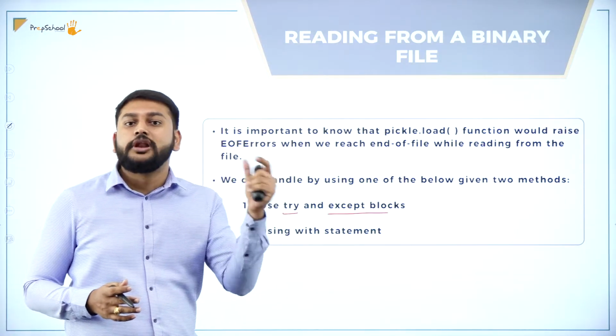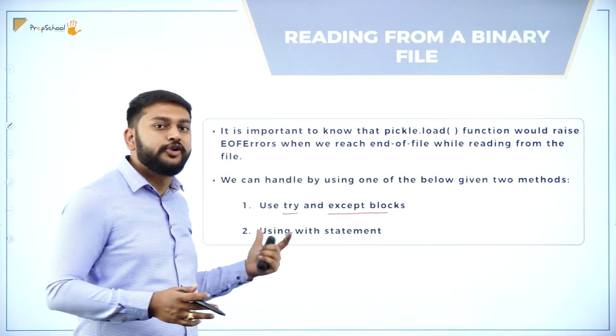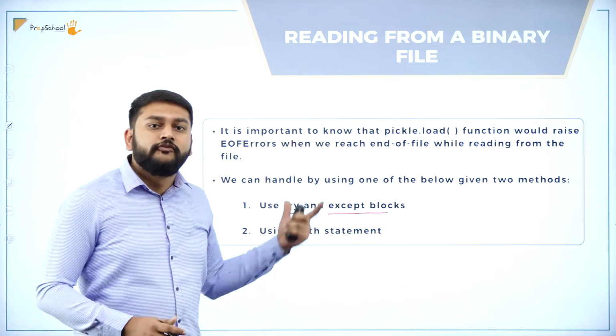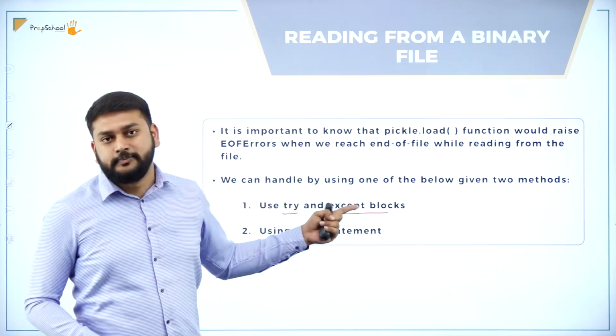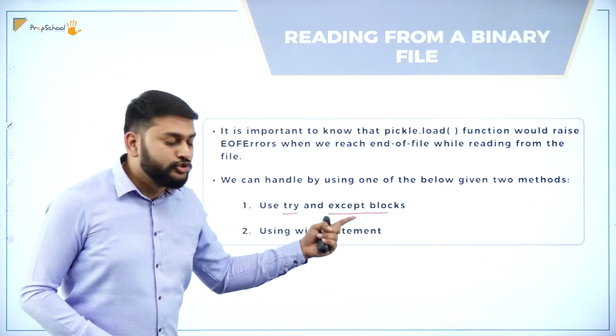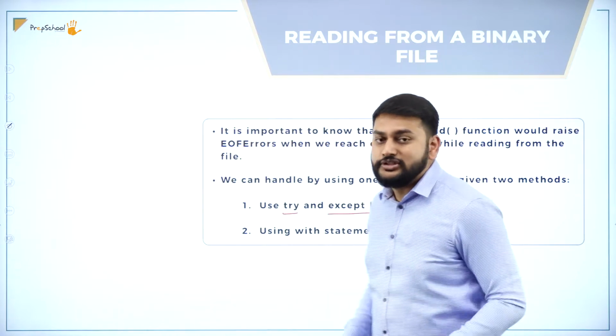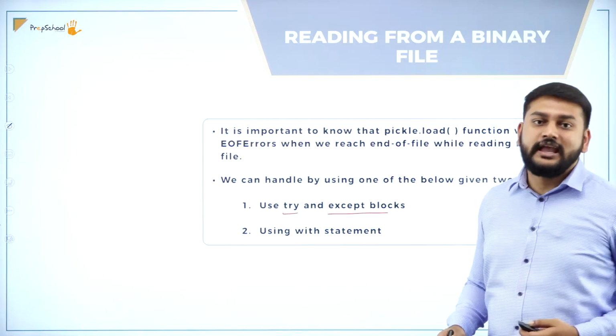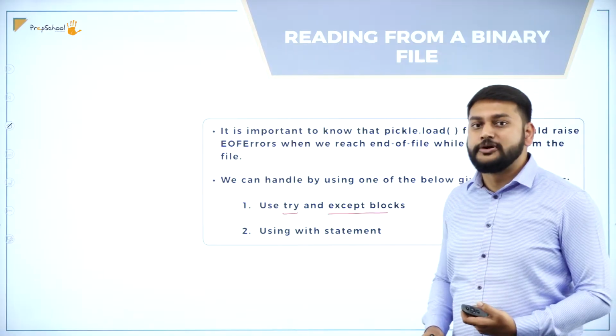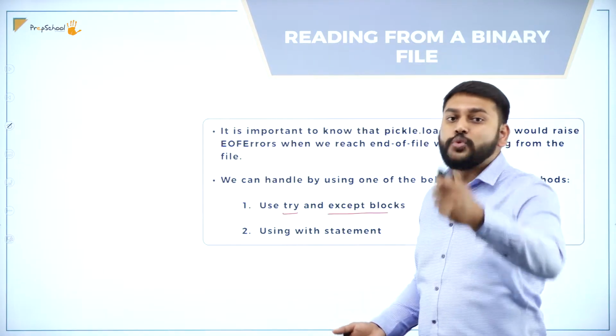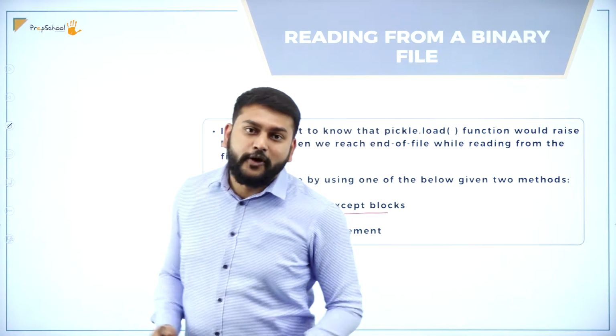We have exception handling, so there you would have understood this topic. Here also we handle with a try and except block. So that's what you need to remember. Along with that, we are also using with statements, right? So this is how I handle any errors when I'm performing any operations with respect to binary files.